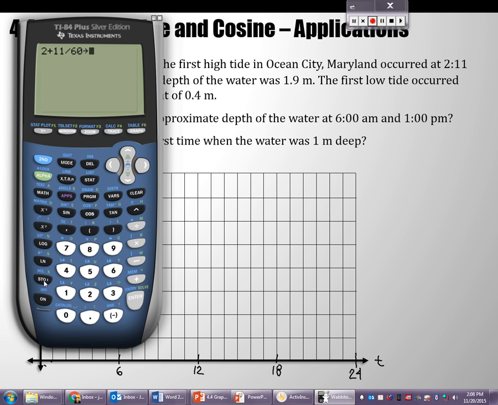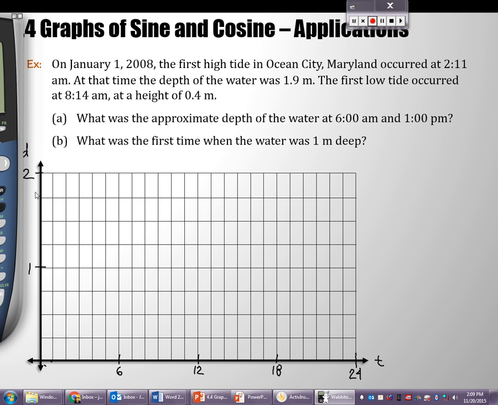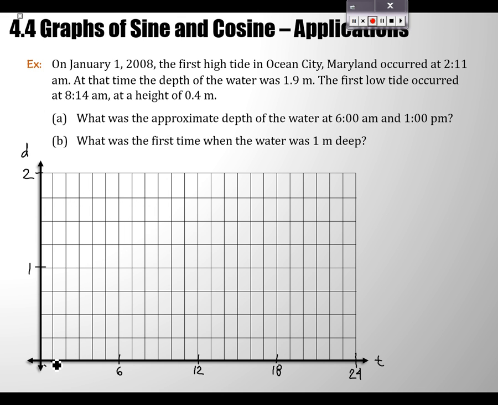So, just in case I need that later, I'll store that in A. Okay. So the actual amount of hours since midnight is 2.18, approximately, but I have the full stored value. So 2.18. So here it is. 2.18, comma 1.9. Let's call that, oh, I don't know, how about there? 2.18, comma 1.9. Perfect.